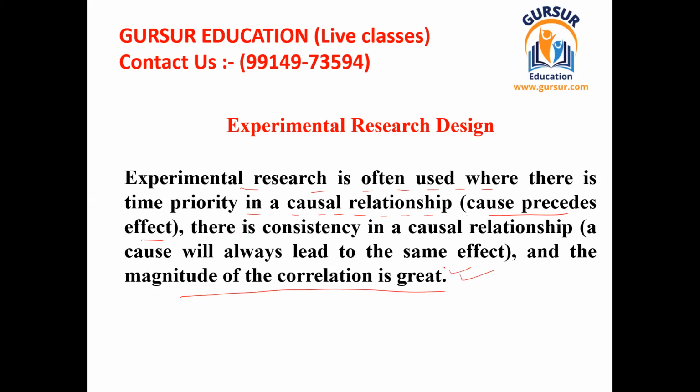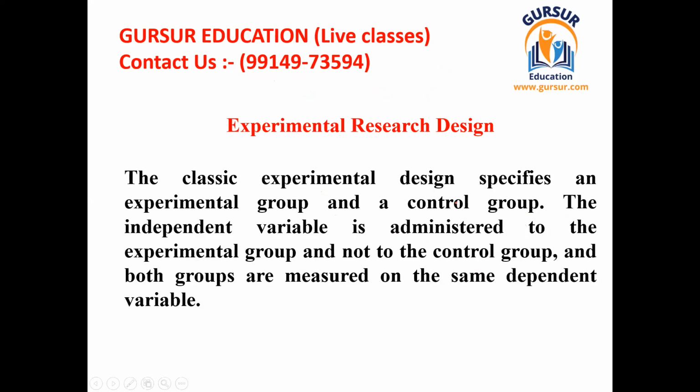Why is this line there? Magnitude of correlation is great. That means extra coaching shall have complete correlation with the increment in marks. The cause shall have the extreme effect, and that shall go in the same way. This is why it is said that in experimental research, the magnitude of correlation is always great.